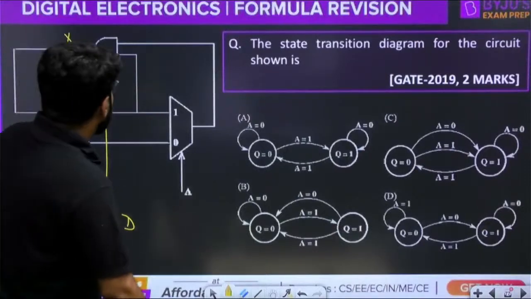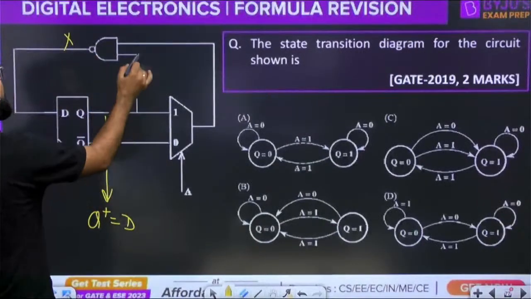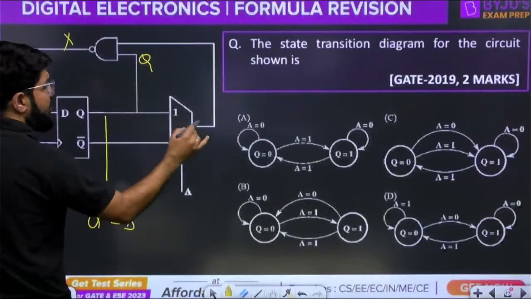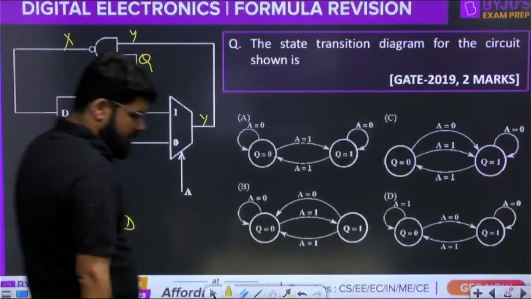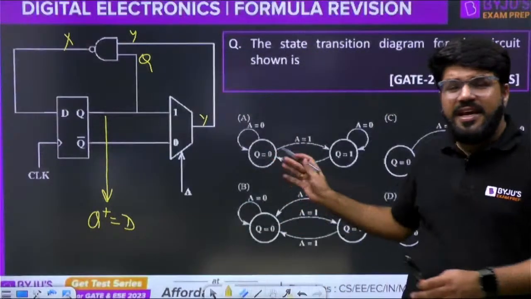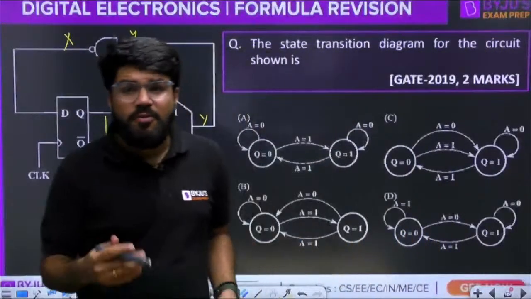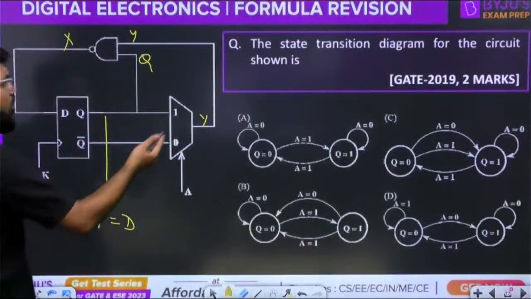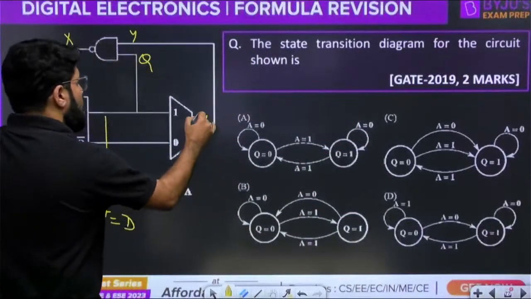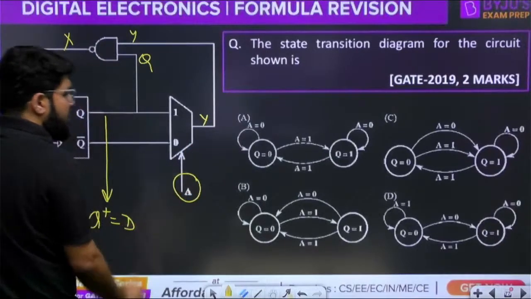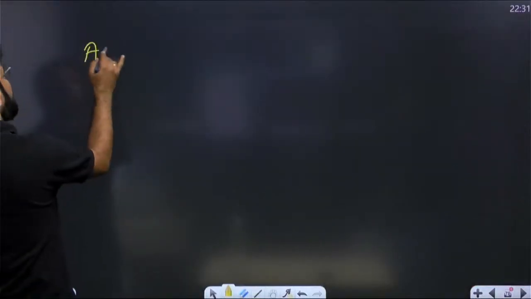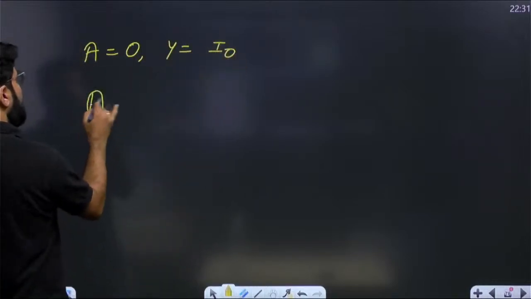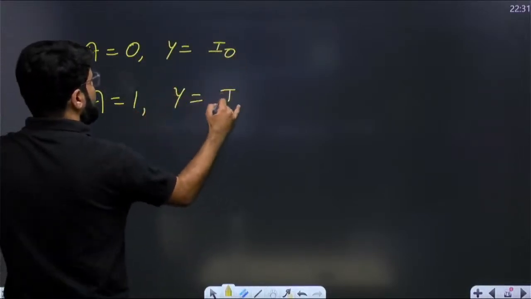Now, what is the output of this NAND gate? It uses the current value of the output of the flip-flop, and the output of a multiplexer. Let's say this is Y. For such a case, there is no formula, that is why I'm not revising in the form of a formula. There is one technique, and I have specially taken a GATE question to make you understand it. Today we revised the mux also. What is the output of this mux? It depends on the input A. If the input A is equal to 0, the mux will select the input line I0. If A is equal to 1, the output of the mux will be I1.